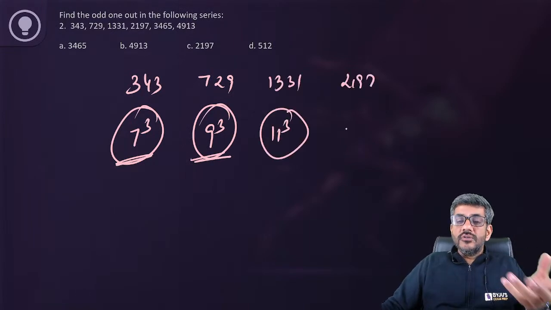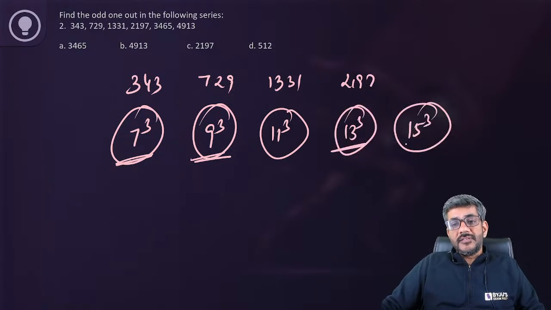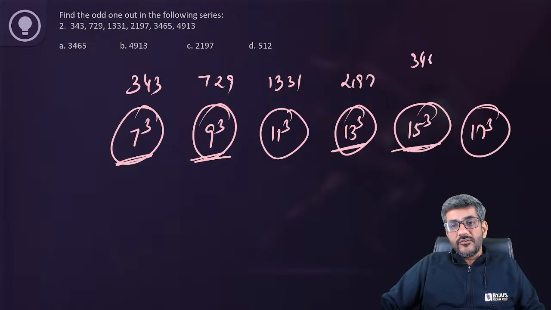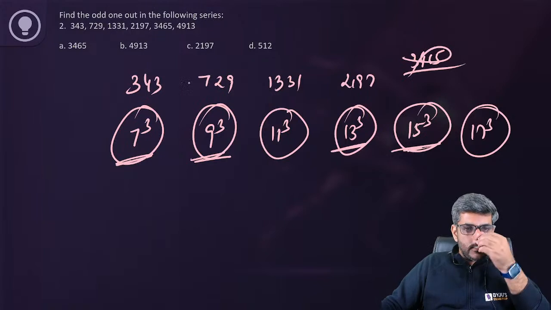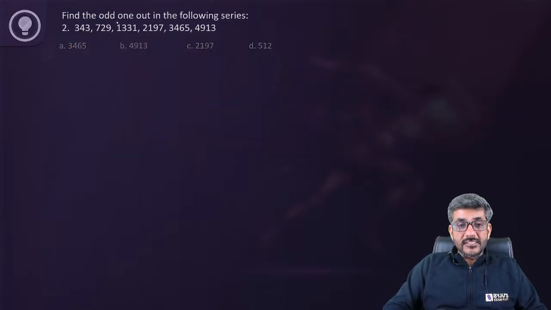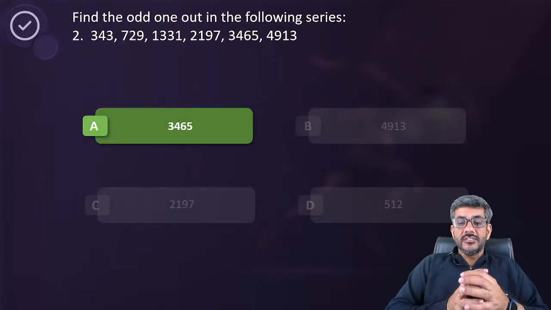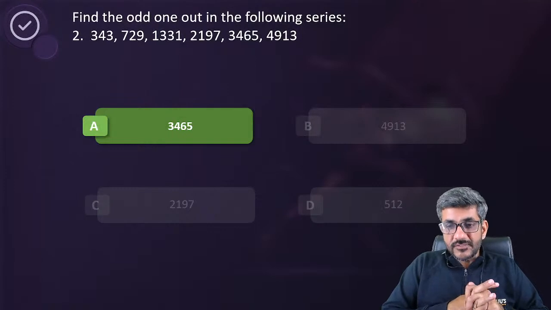197. I do not think you need to calculate. I think you would be able to find out that it is the cube of 13. Next should be 15 cube and next should be 17 cube, but actually 15 cube is not 3465. So therefore my answer is 3465, because this should be 15 cube and this is the only number which is not a cube. Therefore my answer for this question is 3465, that is option A.